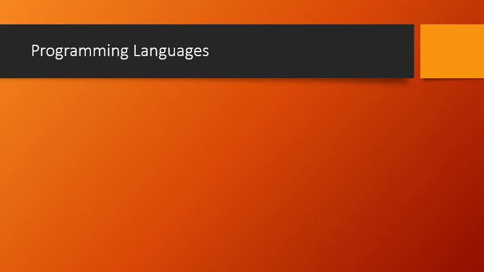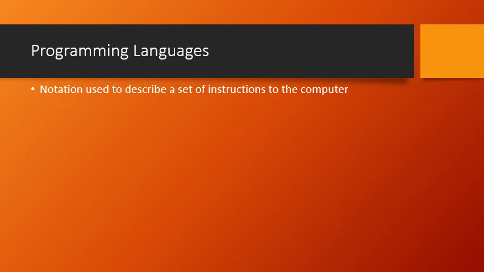Now, programming languages are kind of notations or symbols, or any type of words which we use to describe the instructions which we are going to give to the computer. In the definition we had studied that a computer does a certain process based upon the instructions we provide, right? The instructions, how we provide them to the computer, that particular notation will describe this programming language.